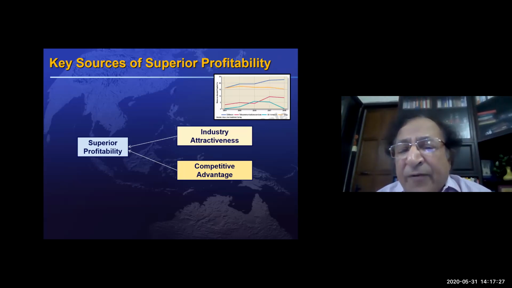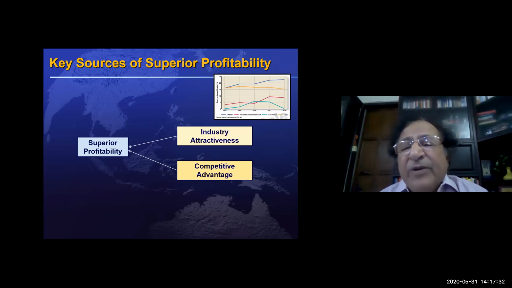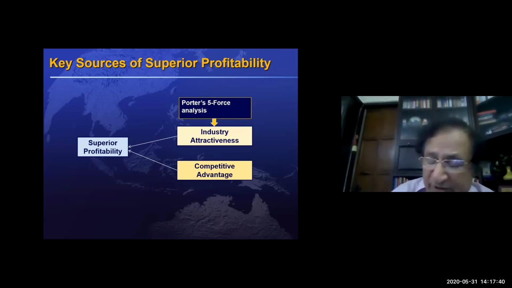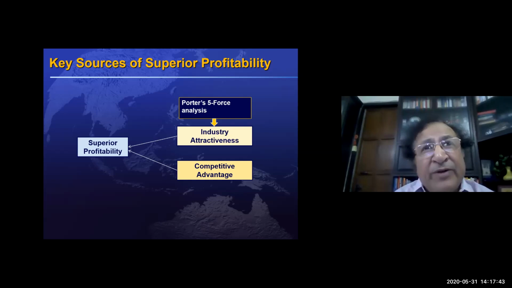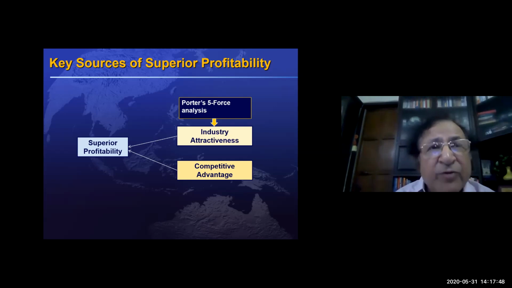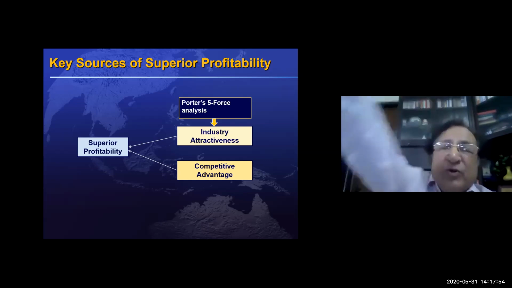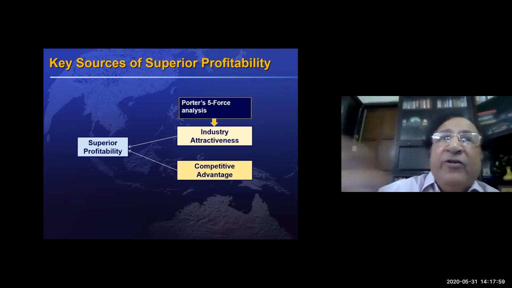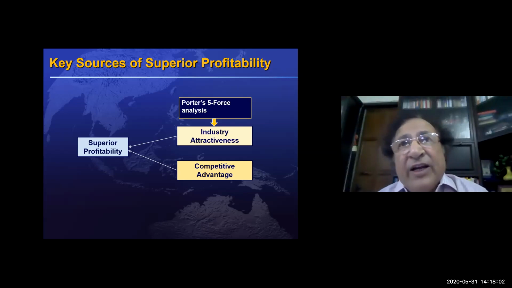If we look at industry attractiveness, remember the chart which we discussed in the previous session. Different industries have different profitability. That means some industries are more attractive than others, and this is what Porter's 5 forces analyze. Whenever you want to decide which industry to do business in, or which market to enter, you choose the industry and then do Porter's 5 forces analysis, and it will give you a fairly good idea about whether the industry is profitable and attractive or not.